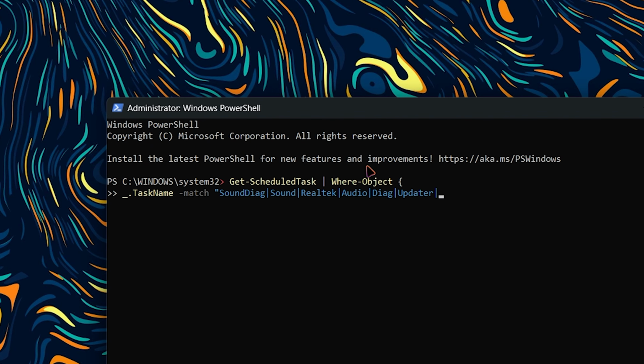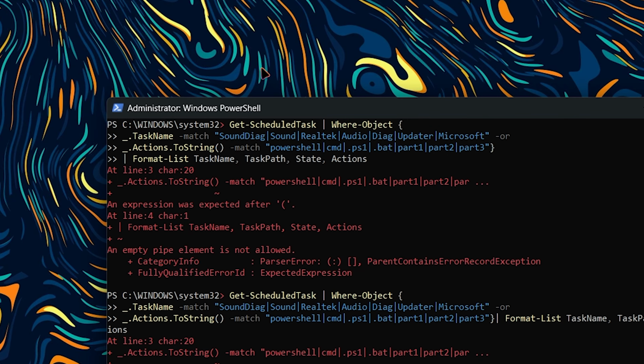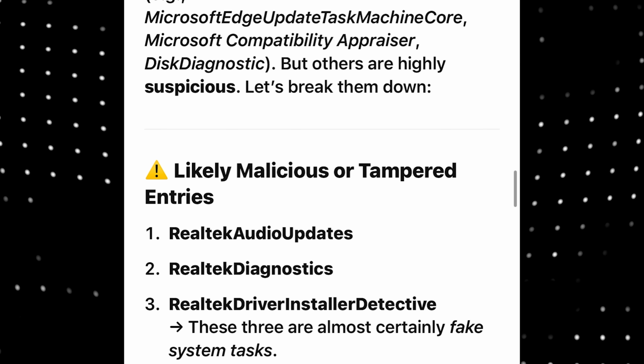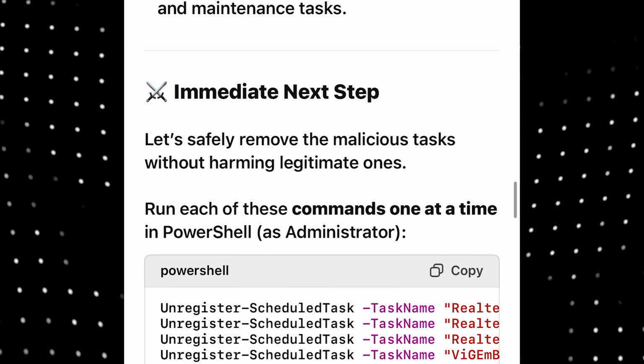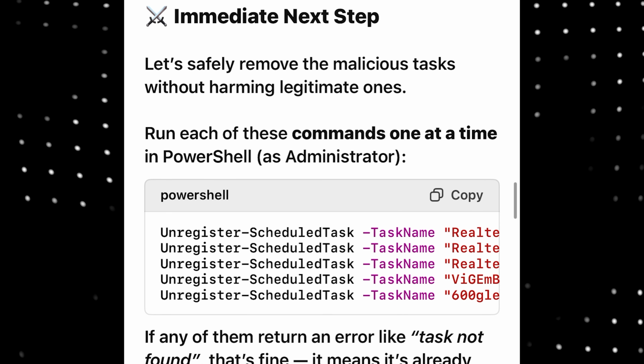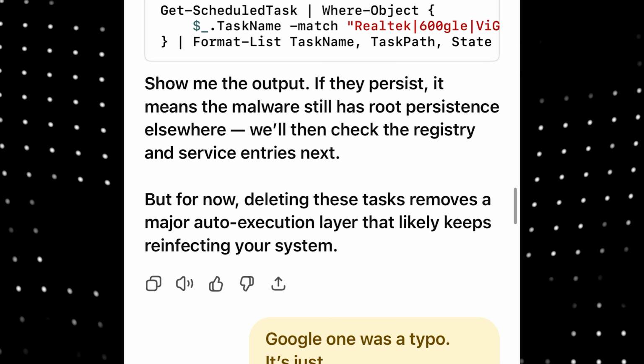I'm going to paste this command to check for scheduled tasks that might restart the malware after I turn off my PC. And it says that some names are normal and others are suspicious, like these Realtek ones. I don't know what that is. So the immediate next steps should be to remove them using these commands as an administrator. Okay, I think I've been able to purge them, but we'll only know after the restart. And any trace of Realtek seems to be gone.